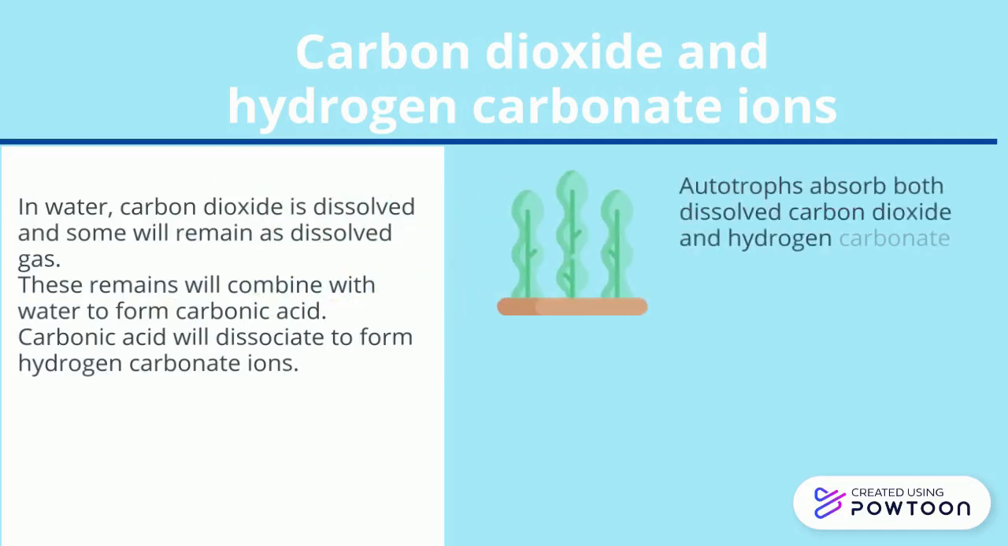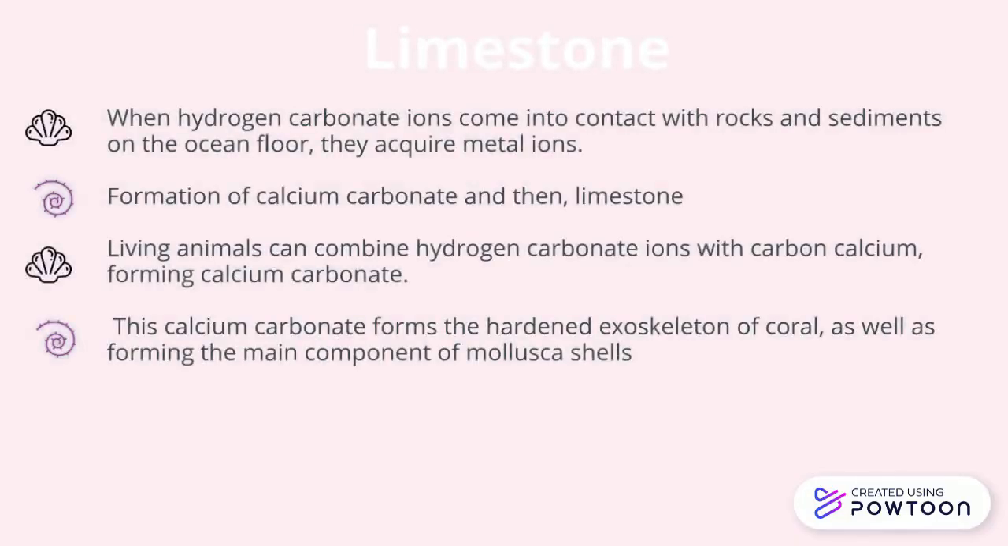Autotrophs absorb both dissolved carbon dioxide and hydrogen carbonate ions and use them to produce organic compounds. When hydrogen carbonate ions come into contact with rocks and sediments on the ocean floor, they acquire metal ions. This results in the formation of calcium carbonates and then limestone.